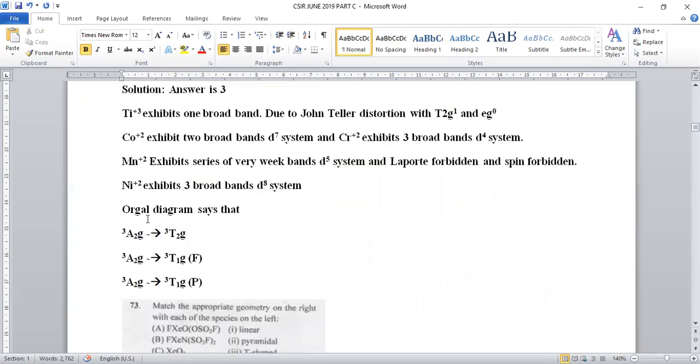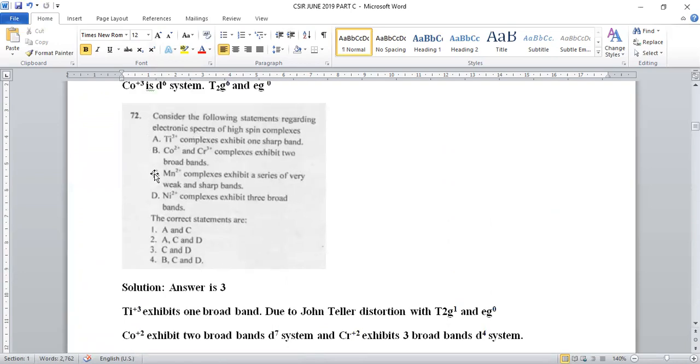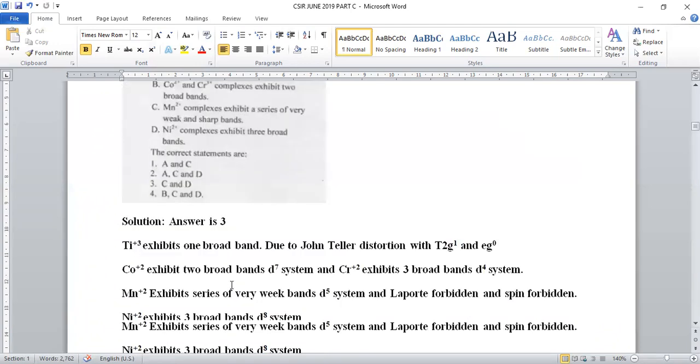What are the 3 broad bands? By using the Orgel diagrams, we can simply explain 3 broad bands in case of nickel. 3A2g to 3T2g conversion is possible. 3A2g to 3T1g is possible. 3A2g to 3T1g(P) is possible. So these 3 are the broad bands which are possible for nickel plus 2, right? So option number 3 is satisfying for question number 72. So 3 is the right answer.